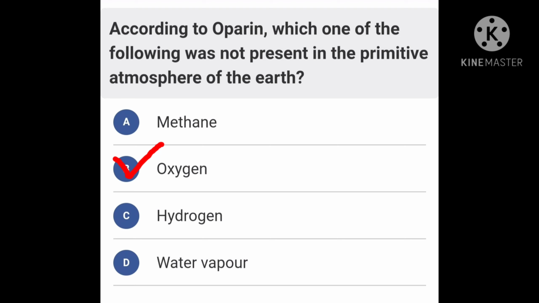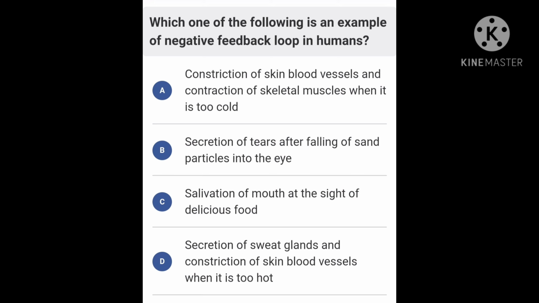Okay, let's see our next question. Which one of the following is an example of negative feedback loop in humans? Option A, constriction of skin blood vessels and contraction of skeletal muscle when it is too cold. Option B, secretion of tears after falling of sand particles into the eye. Option C, salivation of mouth at the sight of delicious food. Option D, secretion of sweat glands and constriction of skin blood vessels when it is too hot. Option A is the correct answer for this question.